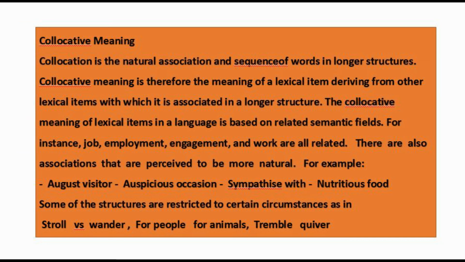Now, these are different collocations, and these collocations actually contribute sometimes to understanding the meaning of a word, because it is used with another word, and the meaning of that other word and that structural collocation has influence on the meaning of this particular word.